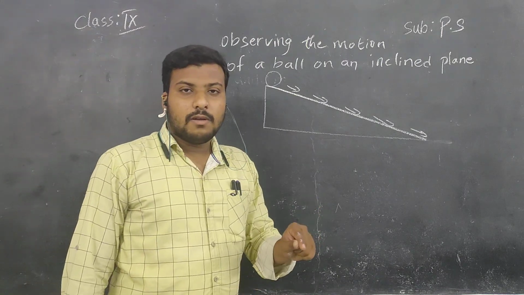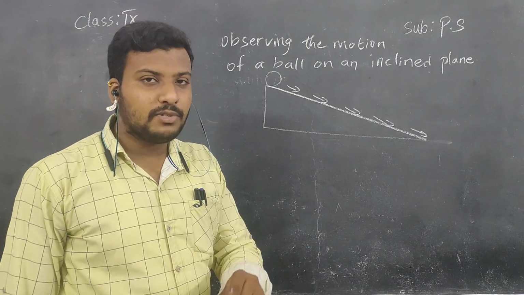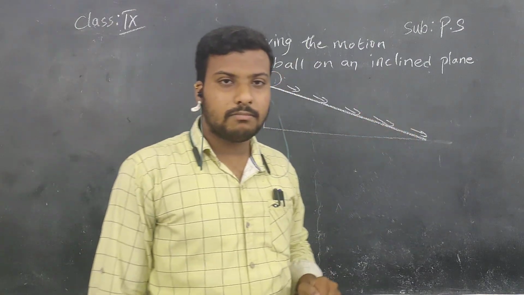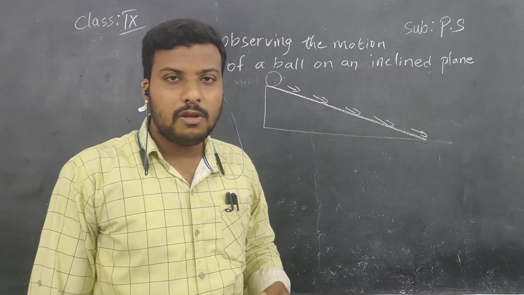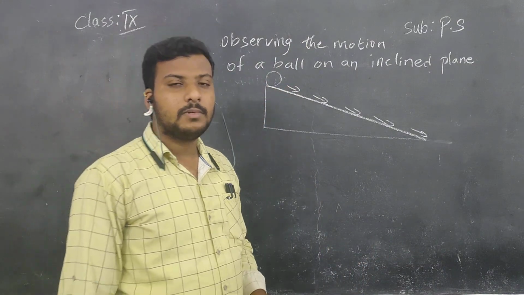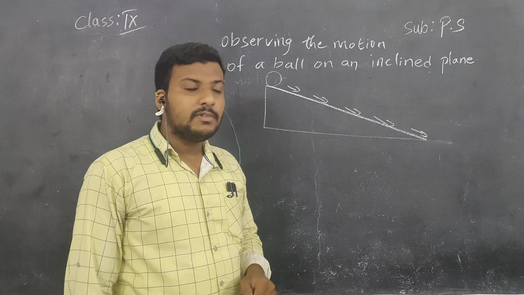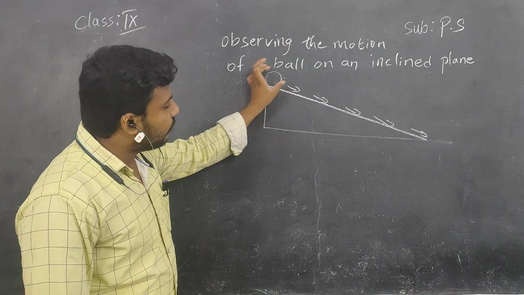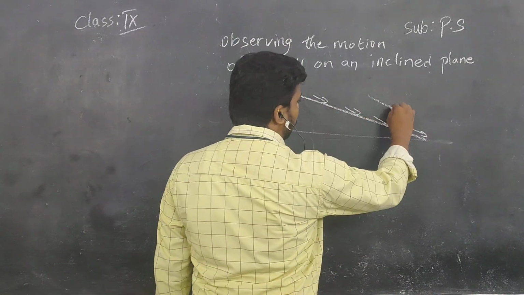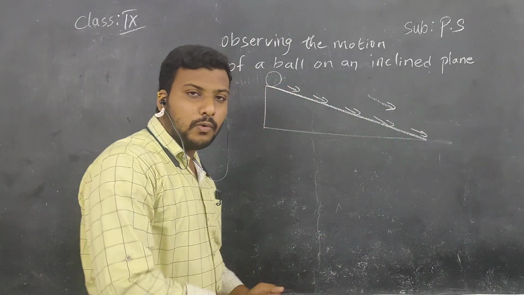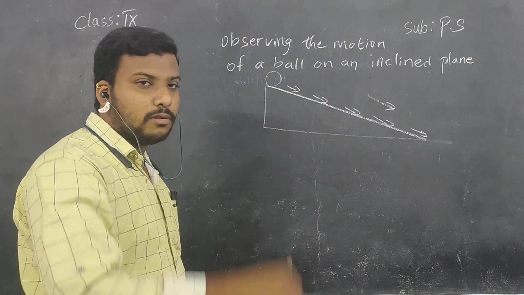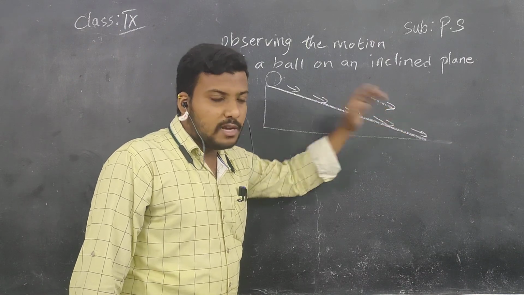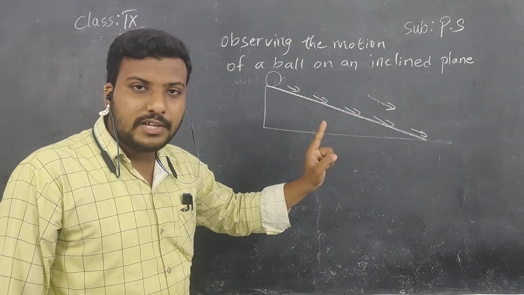Children, just say one answer to my question. The ball, in which direction is it going? Is the direction the same, or does it change its direction? Yes, children, you are correct. Here the direction is not changing. The motion of direction is the same. It is going towards the bottom of the inclined plane. It is not going right or left. So it is reaching the bottom of the inclined plane, and the motion of direction is the same.